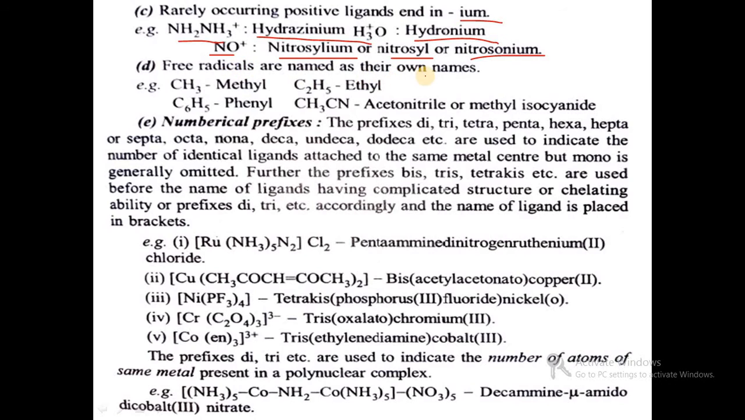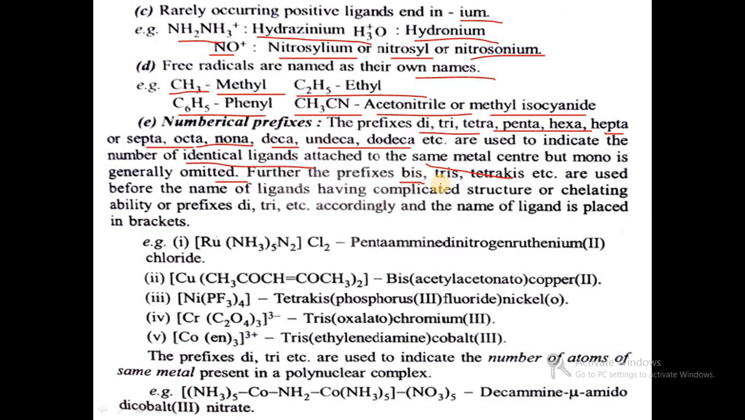Free radicals are named by their own names: CH3 is methyl, C2H5 is ethyl, C6H5 is phenyl, and CH3CN is acetonitrile. Then numerical prefixes: di, tri, tetra, penta, hexa, hepta, octa, nona, deca, undeca, dodeca, etc. are used to indicate the number of identical ligands attached to the same metal center, but mono is generally omitted.